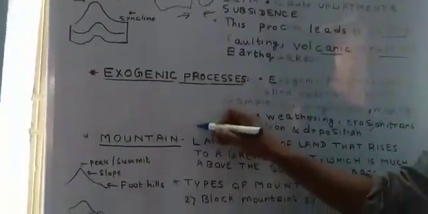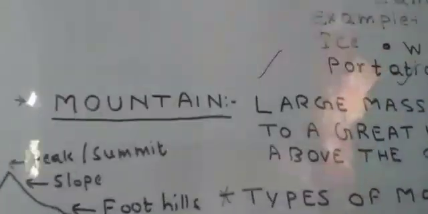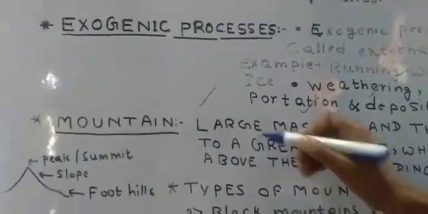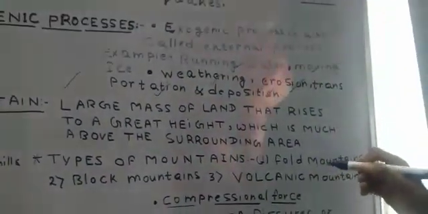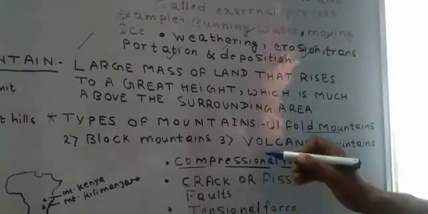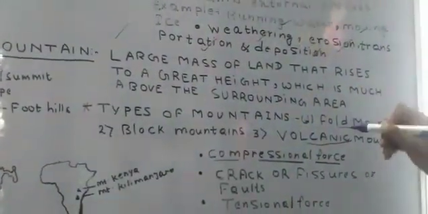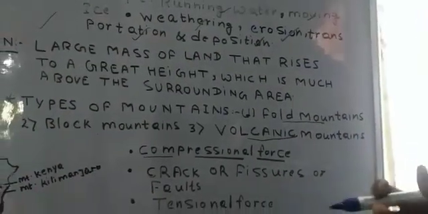Now we are going to see the mountains. Students, because of the endogenic process, as I told you, folding and faulting take place, and because of that folding and faulting, mountains came into existence. So we'll see the types of mountains. Number one, first of all, we'll see the folding mountains, then volcanic mountains, and after that, number two, block mountains. One by one we will see. Folding mountains are those mountains which are created due to the compression that takes place when two plates collide with each other.